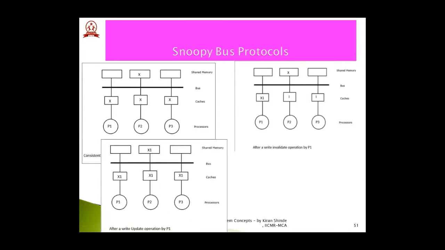After that, the second operation which is raised by Snoopy bus protocol is called the write update operation. With this, what happens? The modification done by processor P1 on data item X, which was X1, will get updated, replicated or reflected on processor P2's cache, processor P3's cache, as well as in the shared memory. And with this, Snoopy bus protocol will be successful in maintaining the consistency, or cache consistency, across all the processors and the shared memory. So that is the first approach, or the first scheme, to address the cache coherency problem.